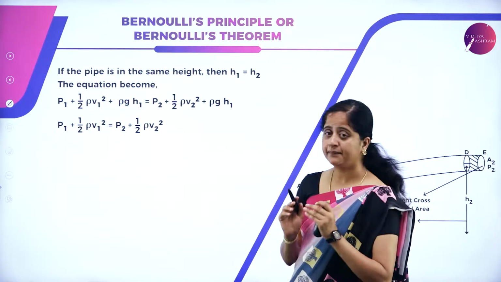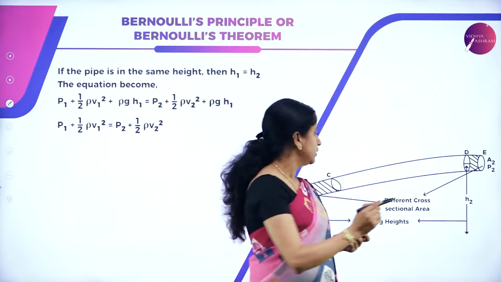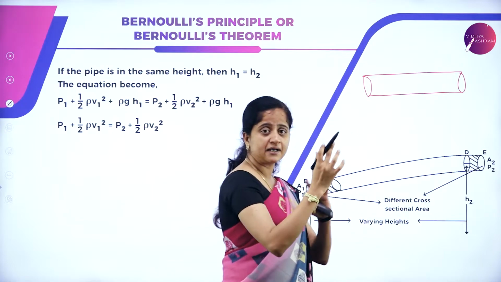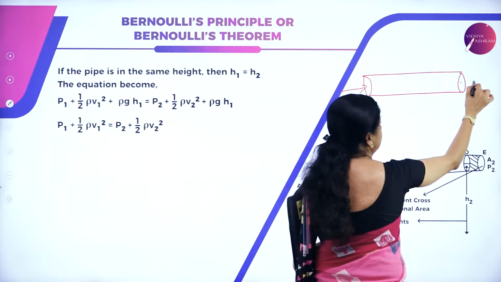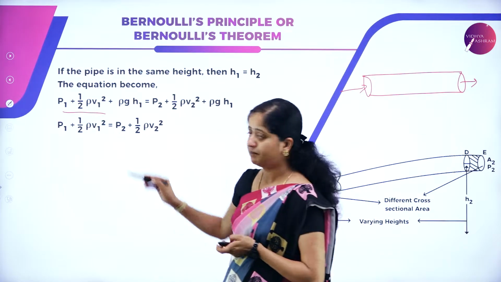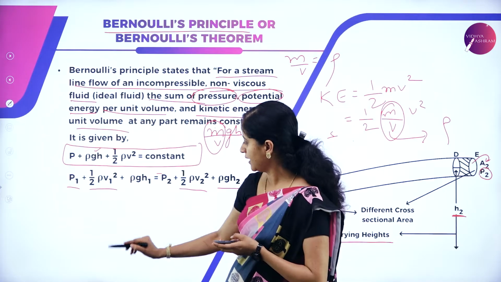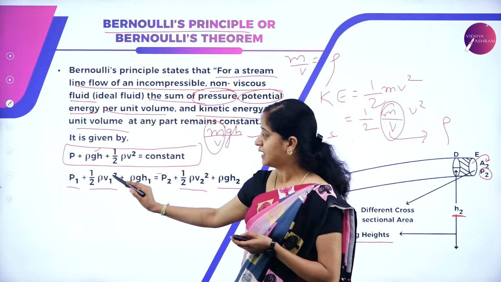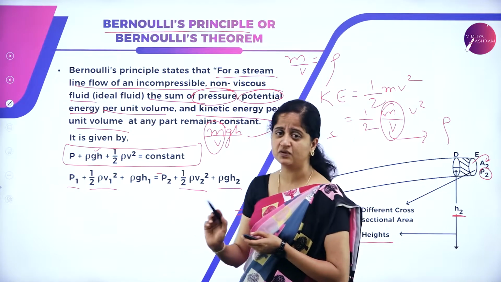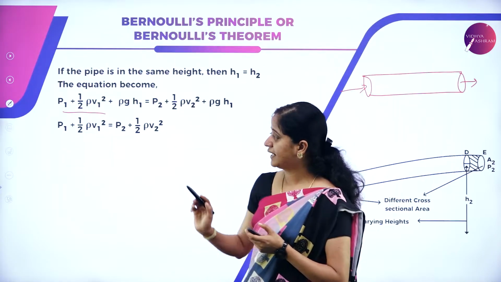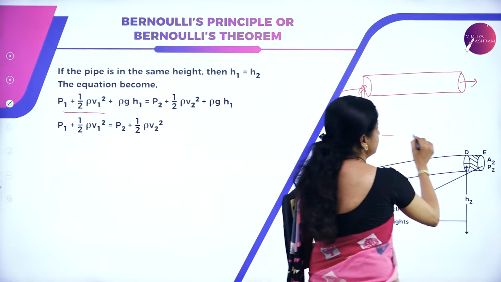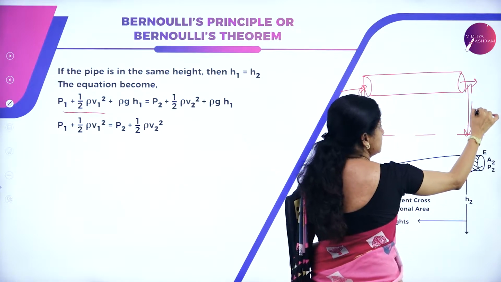So what if the pipe is at the same height? What if we consider a horizontal pipe where both the heights are the same while the liquid is entering and coming out? What happens to the expression? Let us see. It is P1 plus half rho V1 square as the kinetic energy term, and the change in potential energy will occur only due to position, as I told. So when the heights are equal, this is H1 from the ground and this is also the same height, H1.